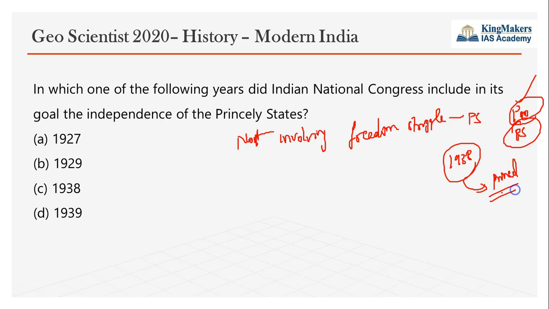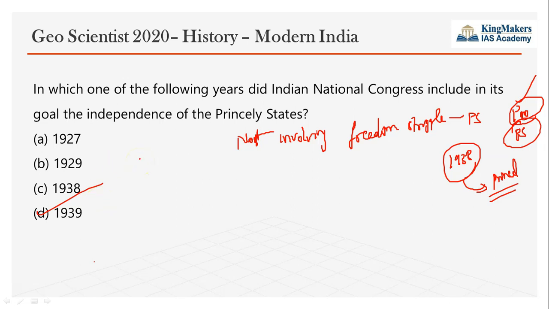But they didn't add this complete independence of the princely states in the manifesto. That took place only in 1939. In 1939 only, Gandhiji explicitly announced that they are going to bring in this goal of independence of princely states as the manifesto of the Congress, and hence 1939, D, is the answer. So the freedom struggle which took place in princely states is also dealt with in detail in the Spectrum, so you have a look at it.